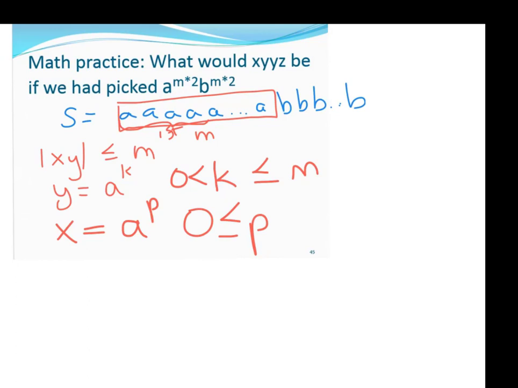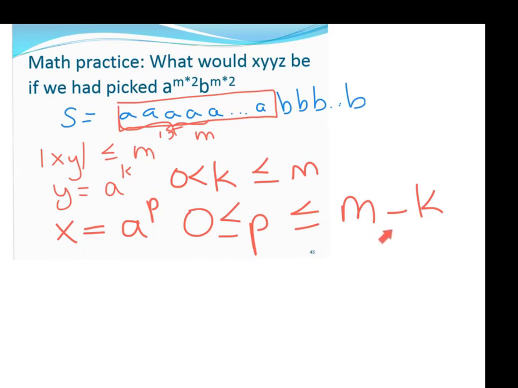And it definitely has to be less than or equal to, let's see, m minus k again, right? Because I don't know how many a's we used up with y. We could have used as many as m of them, in which case p would be the empty string. Or maybe we only used one of them, in which case p is 0 and x would be the empty string.